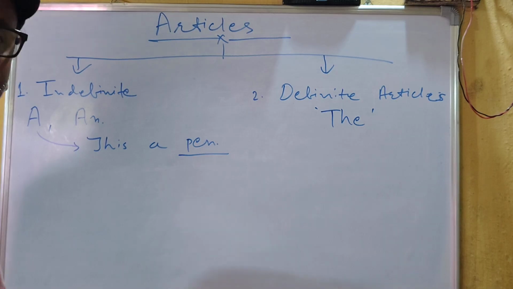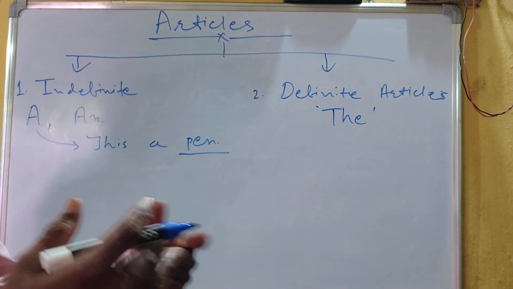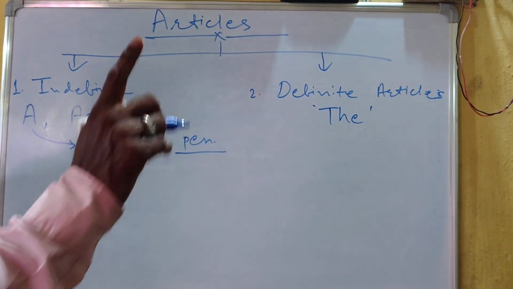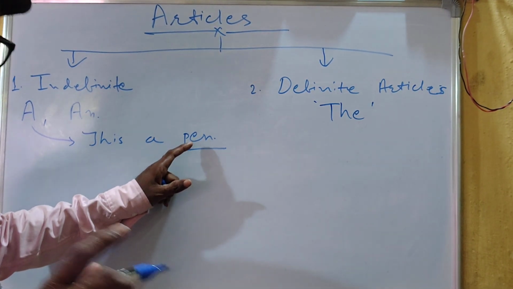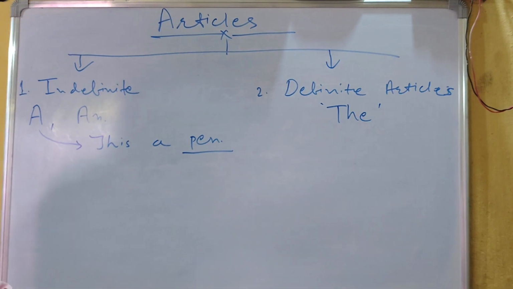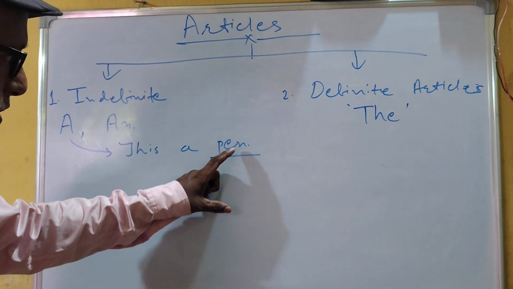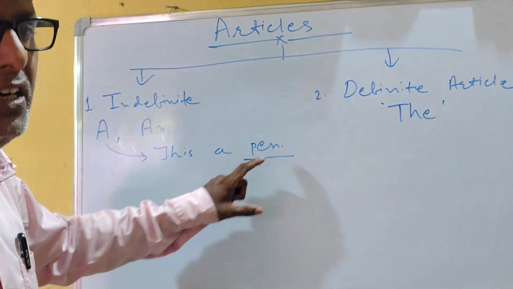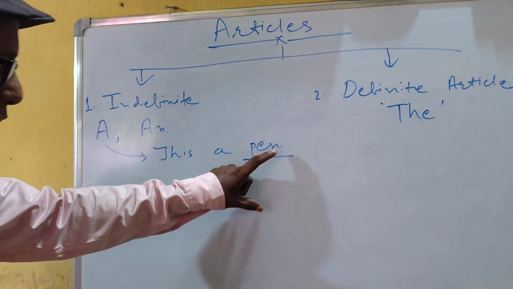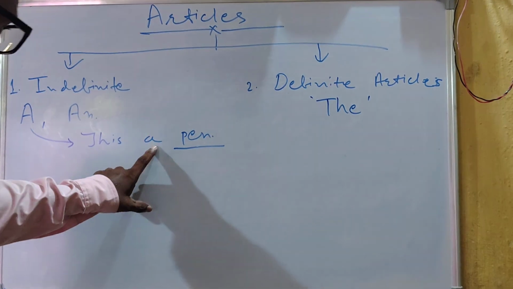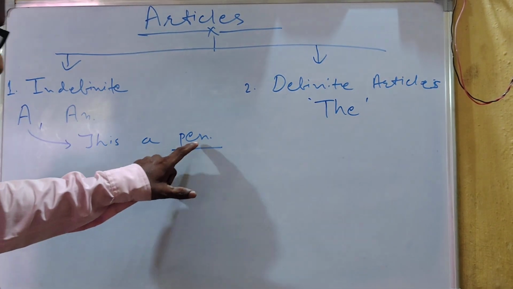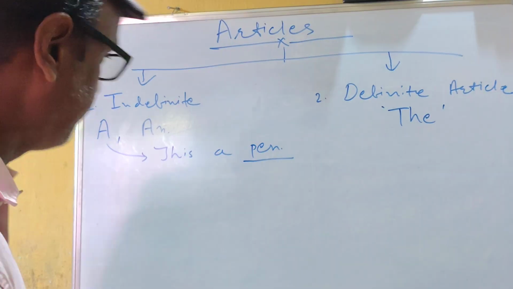Countable means the noun, the thing that can be counted. You can count them 1, 2, 3 like this. So here pen you can count 1 pen, 2 pen, 3 pen, 4, 5 pen. So such type of noun is called countable noun. So before countable noun we will use A article. This denotes that the number of pen is only 1.